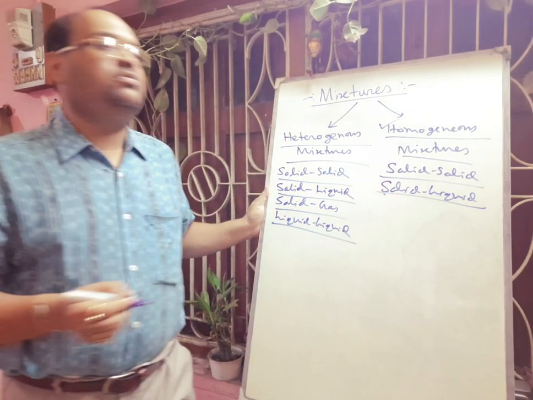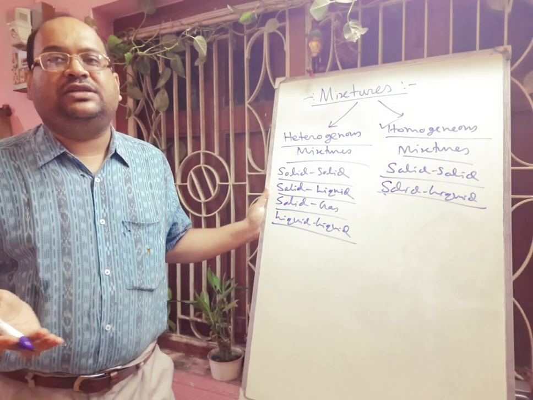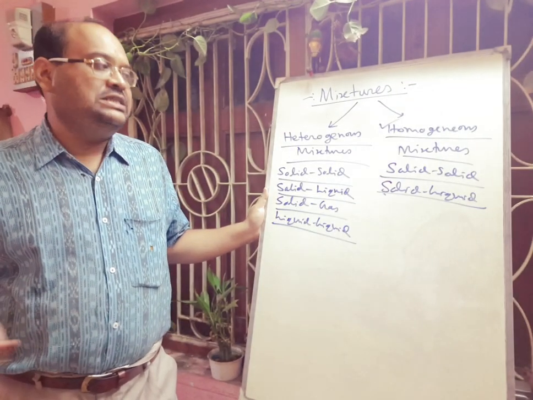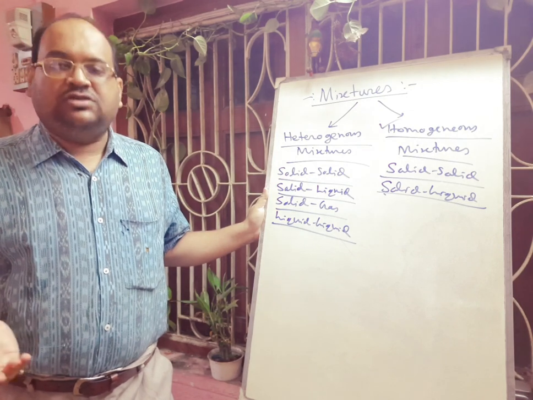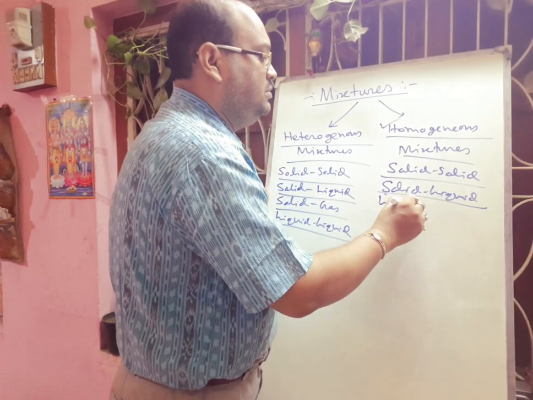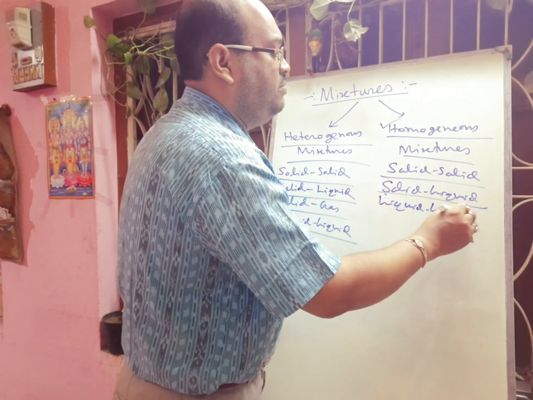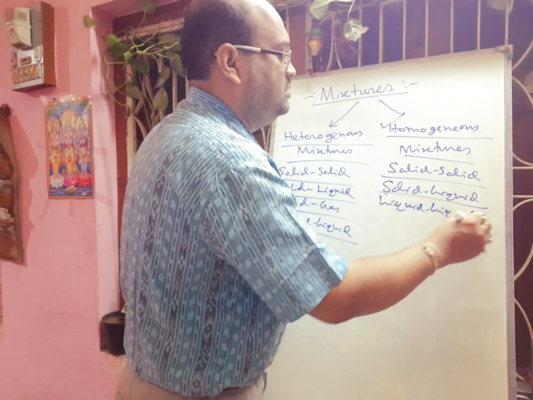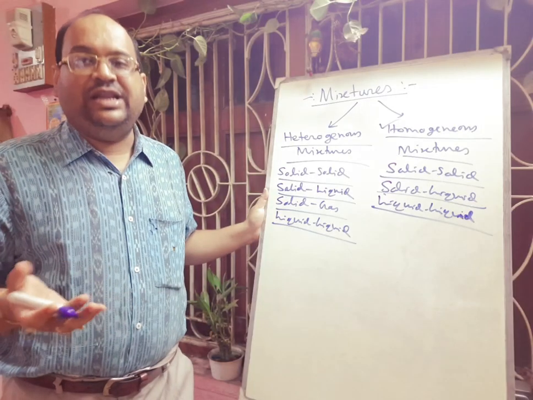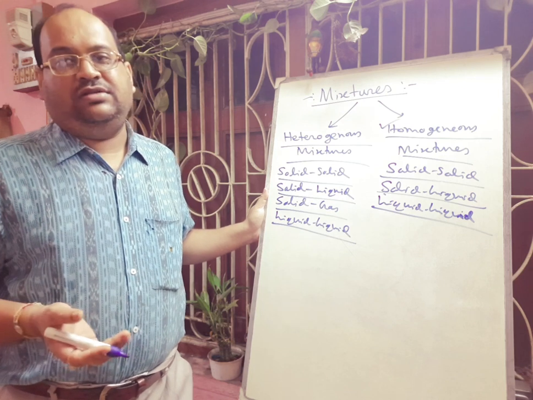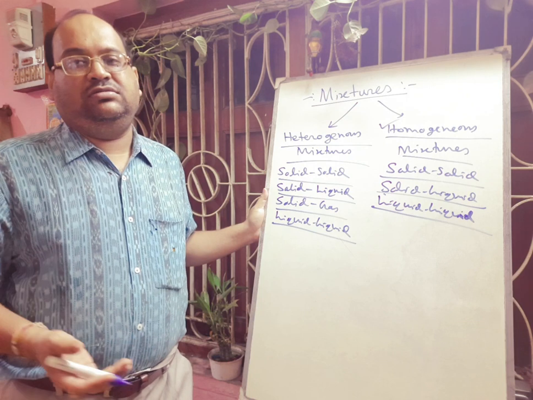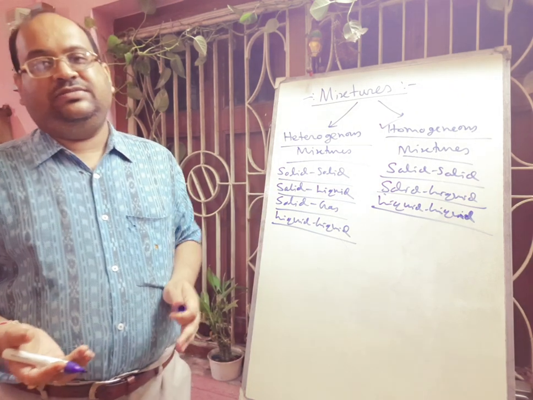Now, solid-liquid homogeneous mixture, what example can we give? A salt solution. Salt is solid and water is the liquid, or a sugar solution. Next we will give the liquid mixture. Liquid, but it should be homogeneous. Here we can give the example of two mineral oils like kerosene oil and petrol. We can give the example of water and methanol, that is water and alcohol. So this is a homogeneous mixture.